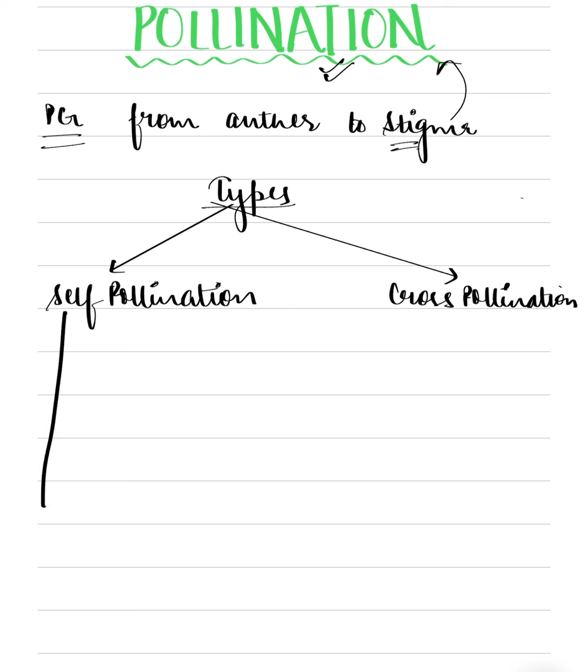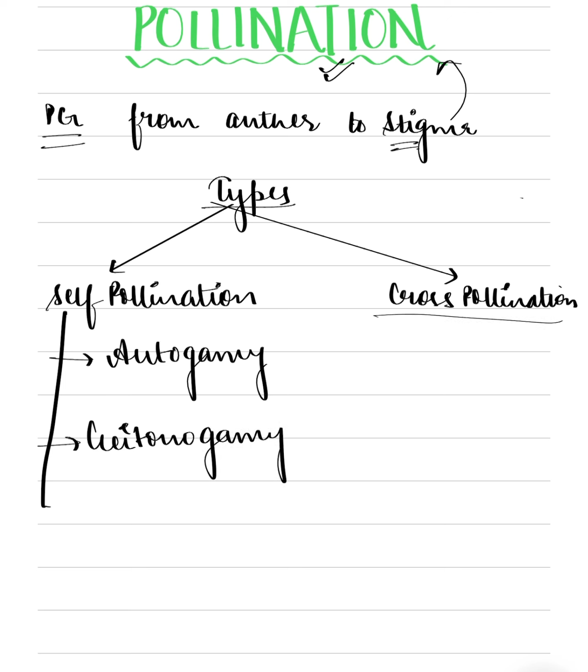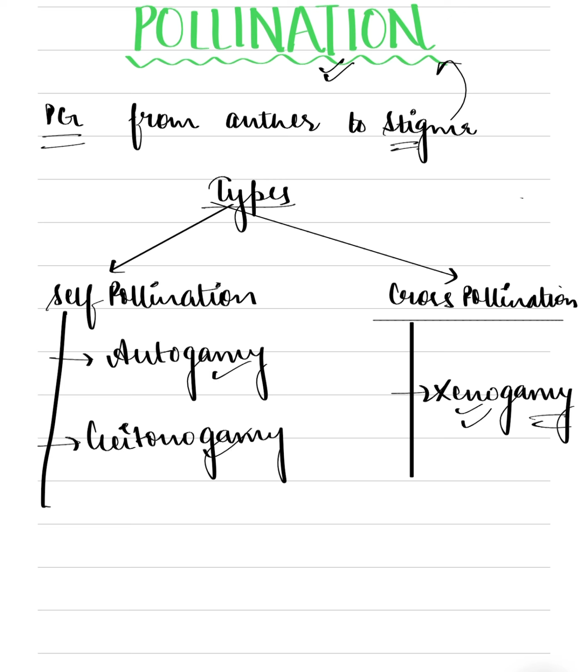In self-pollination, we have two subtypes. The first subtype is known as autogamy and the second subtype is known as geitonogamy. Cross-pollination has only one subtype and that is xenogamy. Now let us understand the meaning of these three terms: autogamy, geitonogamy and xenogamy.